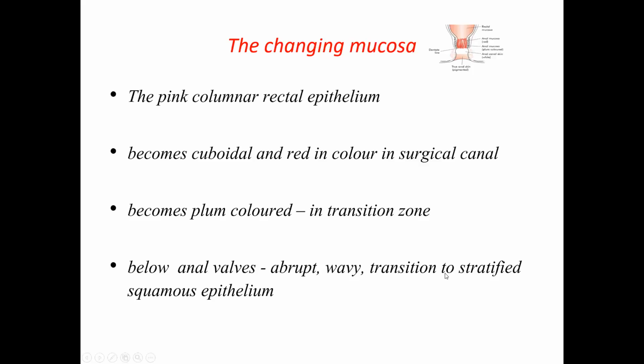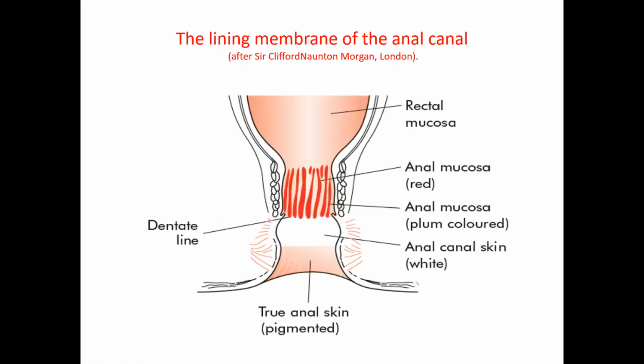The columnar epithelium of the rectal canal fuses with the stratified squamous epithelium of the anal canal. The junction is called the dentate line. So this is the dentate line, the junction between the part belonging to the gastrointestinal tract and the part belonging to the proctodeum.